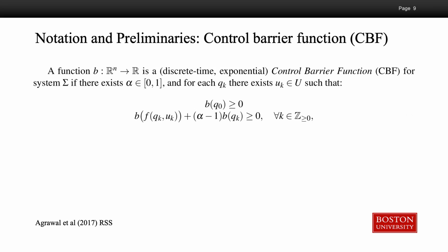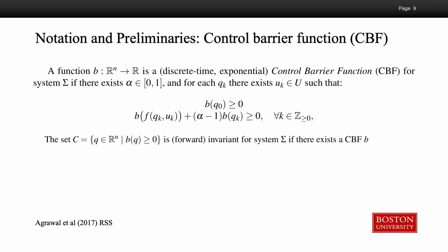Now let's look at control barrier functions. A function B is the discrete time exponential control barrier function for system sigma if there exists alpha and for each qk there exists uk such that these inequalities are satisfied.